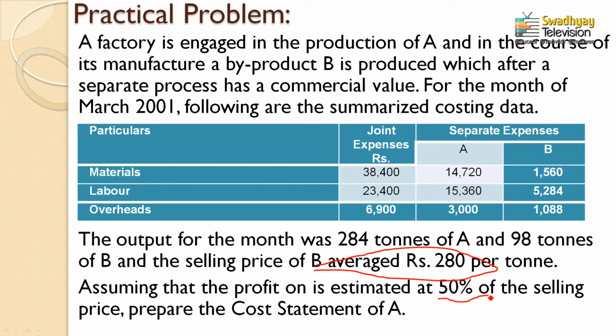As we have the selling price of B only available, we do not have any issues. According to the calculations, we will try to identify all the information. First we will put it into the table only for B's information. That means we will first consider the information regarding product B, put it in the respective table, and then try to calculate the costing values of process A.